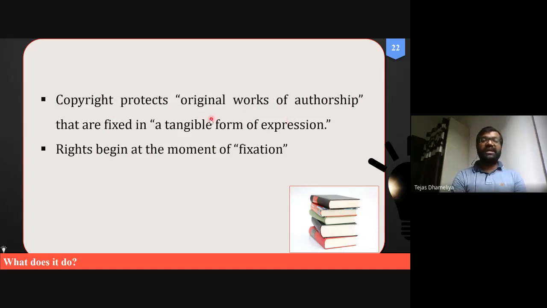Copyright is a kind of protection for your original works of authorship that are fixed in a tangible form of expression, and it begins at the moment of fixation. Now I will give you some examples which are also observed in human life. We'll come to know why we should opt for copyright.